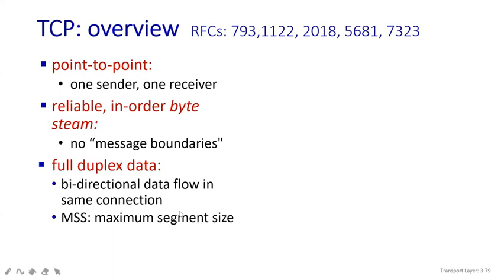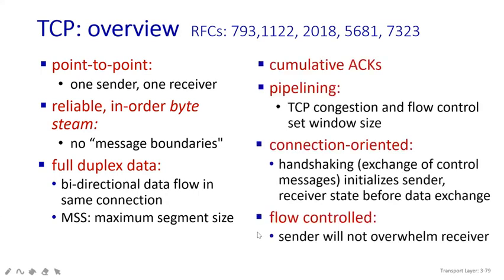There is one more thing. We will have the segments. So the maximum segment size, which is also known as MSS, we have to design and keep it. Some more points to add to TCP: there will be cumulative acknowledgements. It means that whenever you send n number of packets, you receive n number of acknowledgements at a time. Whenever you receive that kind of acknowledgement, that is known as cumulative acknowledgement.